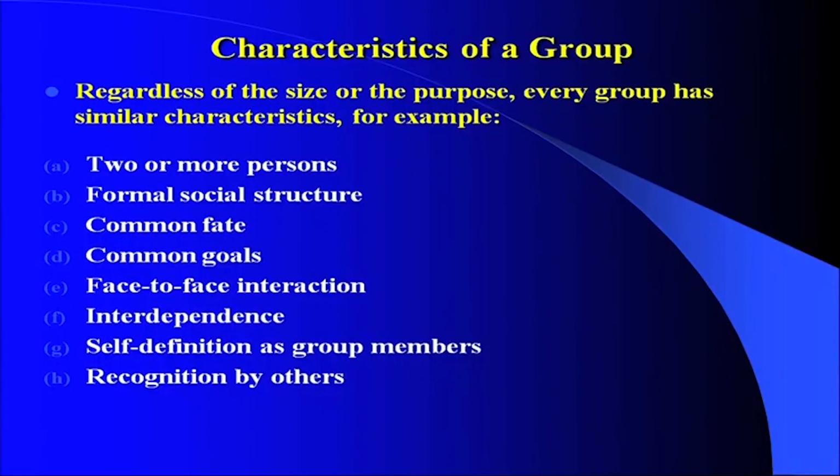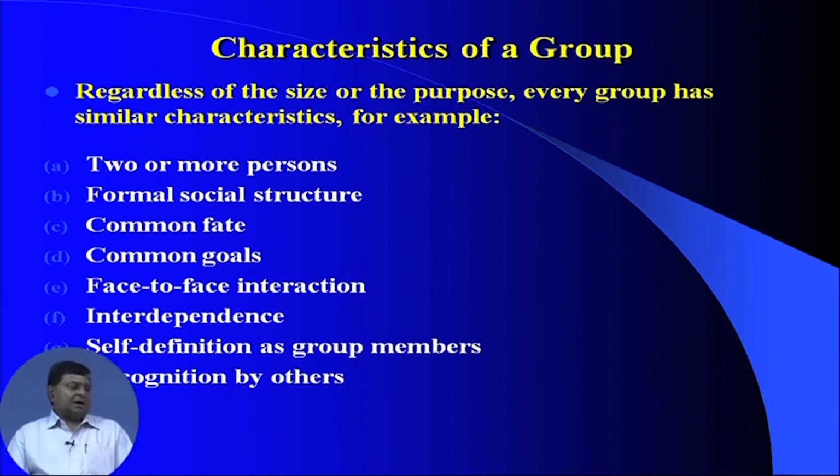Now coming to the characteristics of a group. There are certain characteristics which we would like to discuss, that is, regardless of the size or the purpose, every group has similar characteristics. For example, two or more persons. Group means it cannot be just a one-man group. There should be at least two or more than two people who are members of the group.